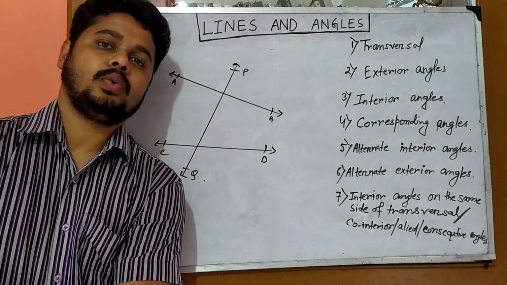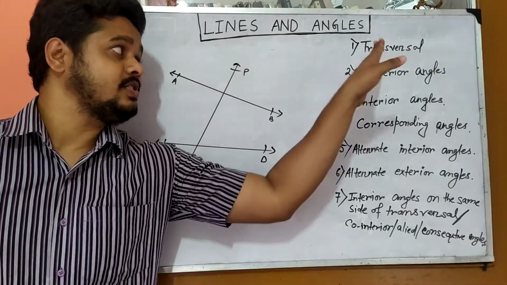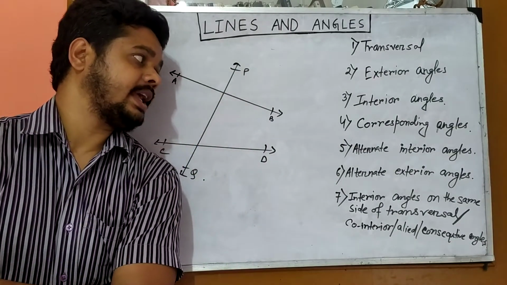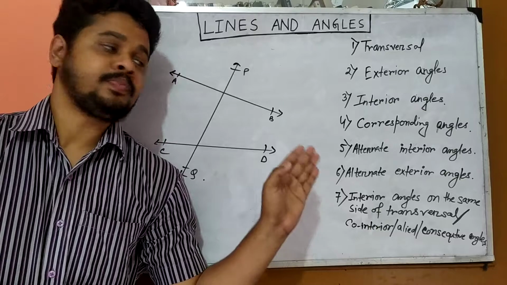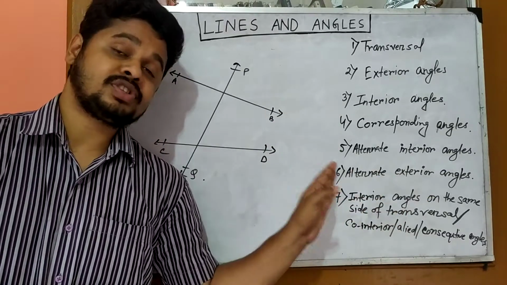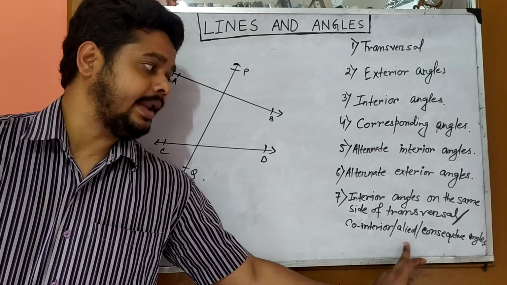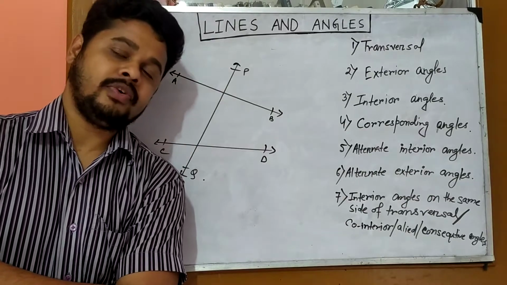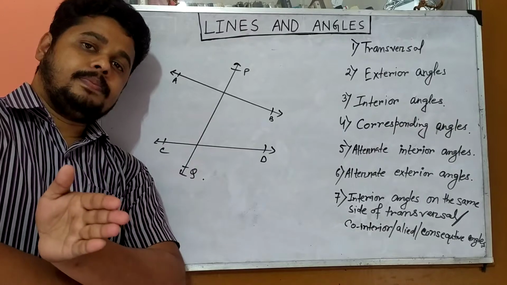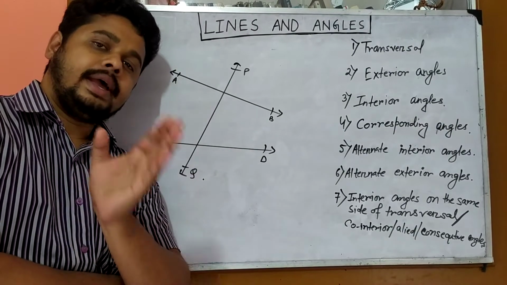Today we are going to discuss all these points: what is meant by transversal, exterior angle, interior angle, corresponding angle, alternate interior angle, alternate exterior angle, interior angles on the same side of the transversal, or co-interior angle, or allied angle, or consecutive angles.